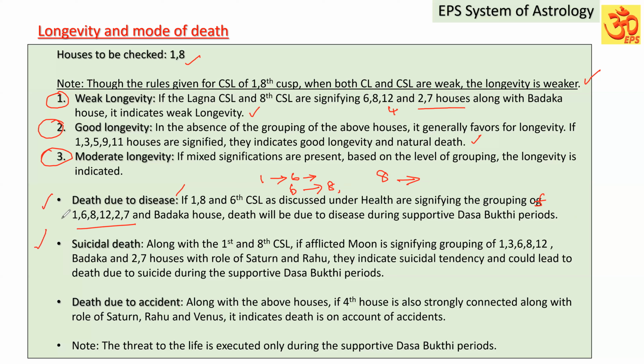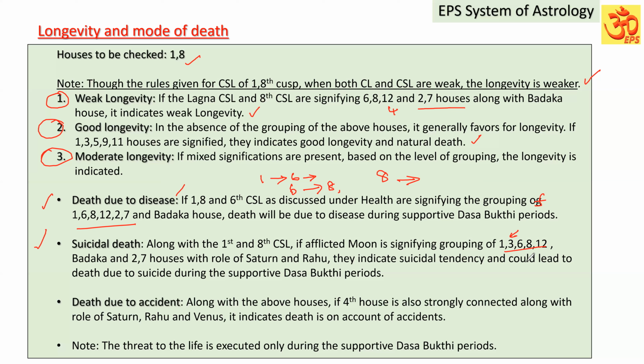Next one is suicidal death. That is also coming under weak destiny. But here, when it is suicide, Lagna is going to be involved in that, and an afflicted Moon is also important. Because when Lagna is involved in the death, Lagna is going to give trouble to the Lagna itself on its own. So definitely Lagna should get connected to the 8th house and also the 6th house and 12th house and the 3rd house also, because the 3rd house means what? It is decision making and thought process. They are all afflicted, connecting to this.